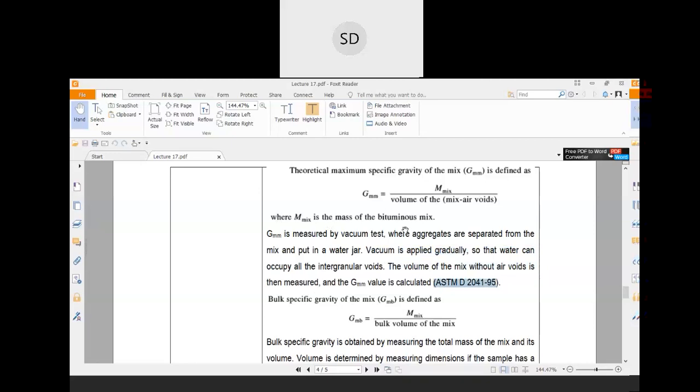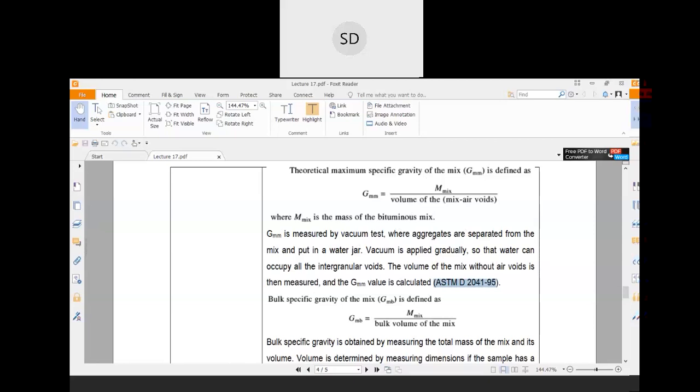For the theoretical maximum specific gravity, what you want to know is the mass of the mix and the volume of the mix minus air voids. To remove the air voids, you go for the vacuum test. In that vacuum test, you remove all the air voids from the aggregate particles and find out the total volume of the mix. So how will you do that?